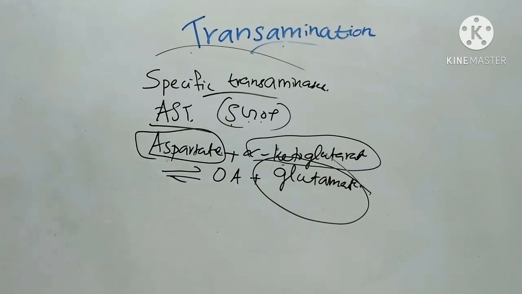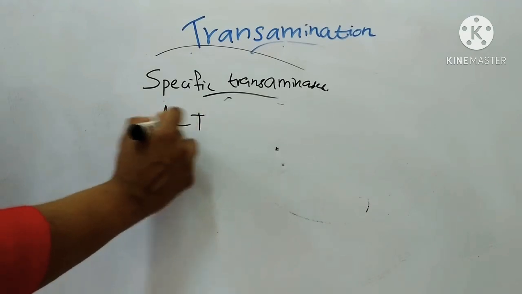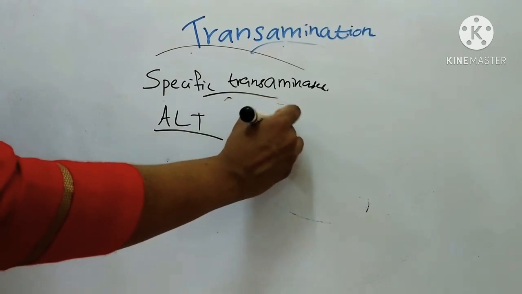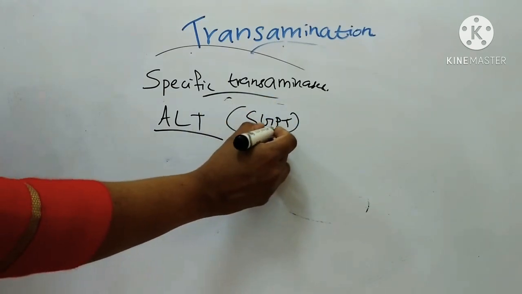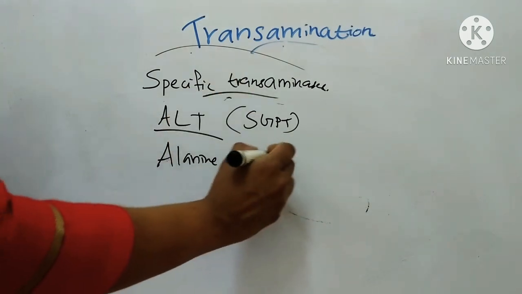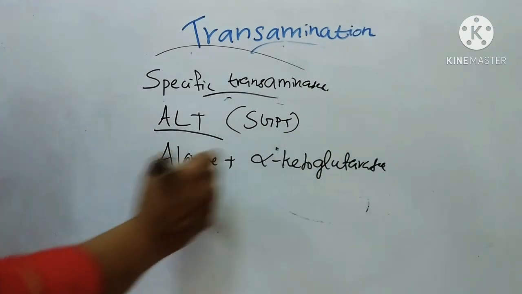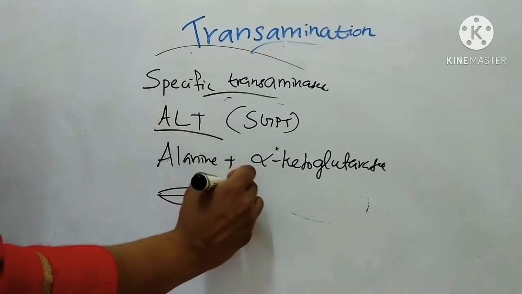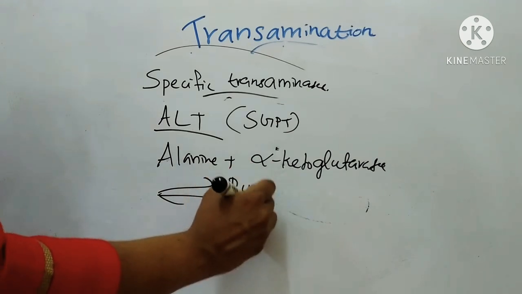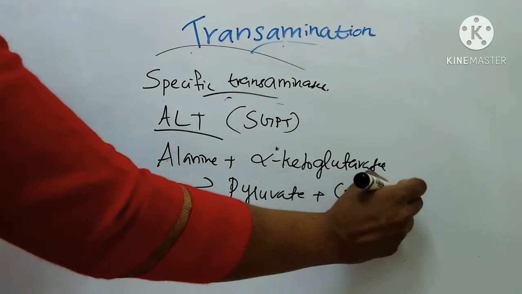Next specific transaminase is ALT. It is also known as alanine transaminase or alanine aminotransferase or SGPT. SGPT means serum glutamate pyruvate transaminase. The reaction is alanine plus alpha keto glutarate gives pyruvate plus glutamic acid.